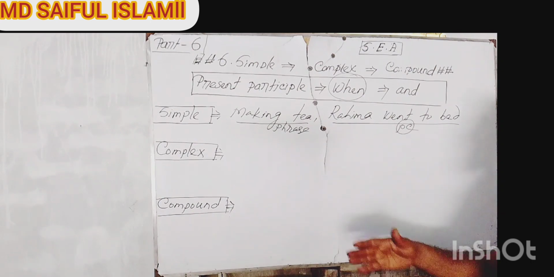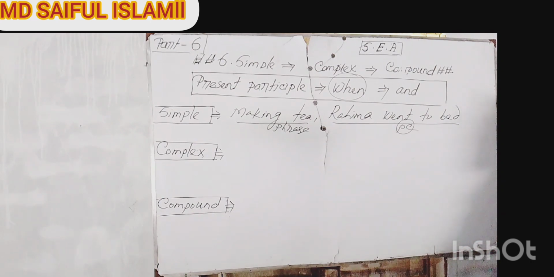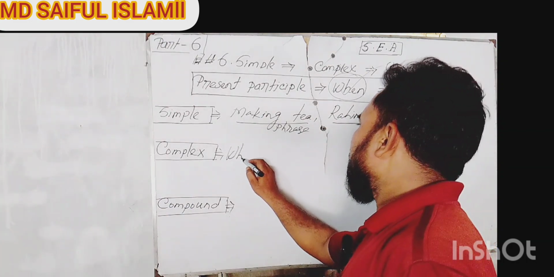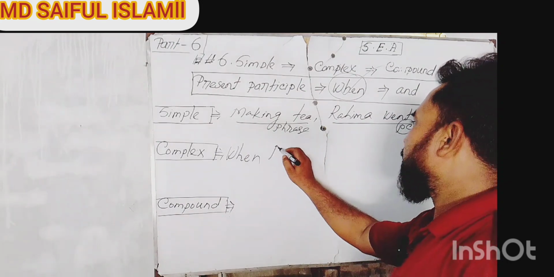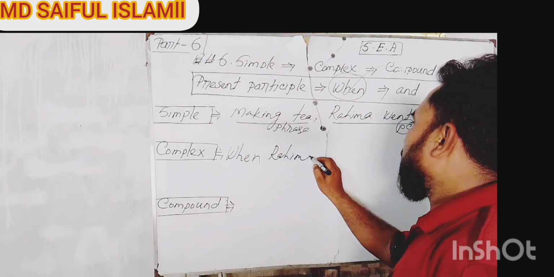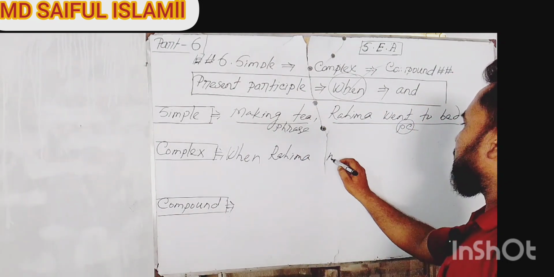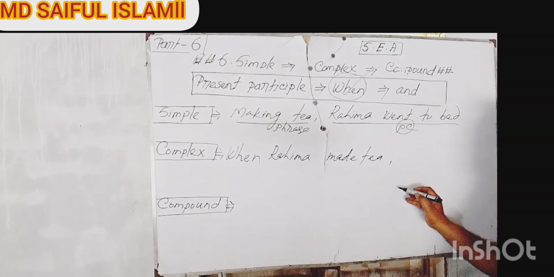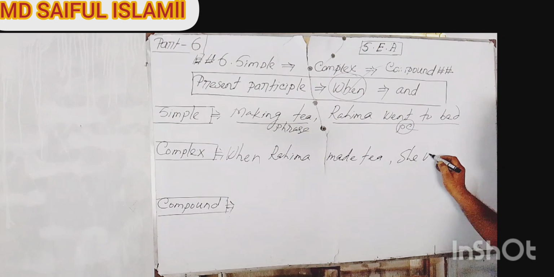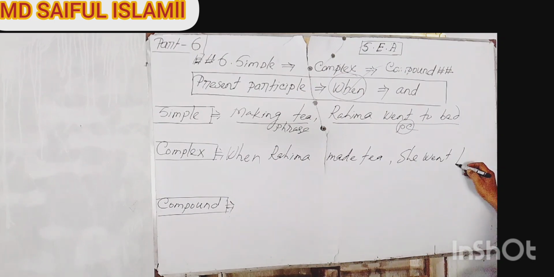So viewers, in the previous example, you are told that you will have to add the subordinate marker "when". So write down "when", and then the subject. Here the subject is Rohima, and next the verb "made", tea, and she went to bed.